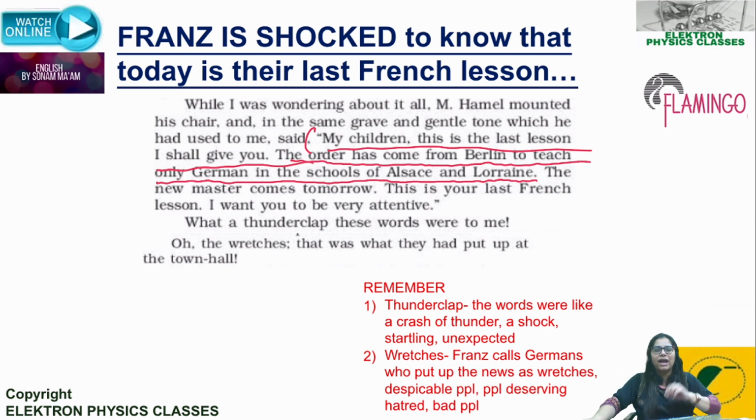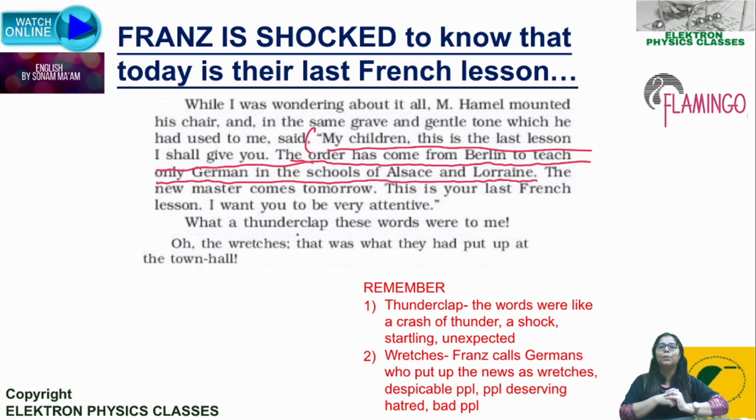Oh, the wretches. Wretches over here is again slang. He's calling the Germans wretches, the wretched people, the bad people, the despicable ones who deserve hatred. So now he's saying, oh, the wretched German men.